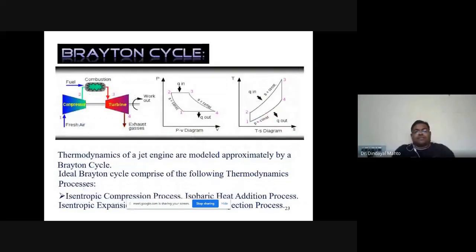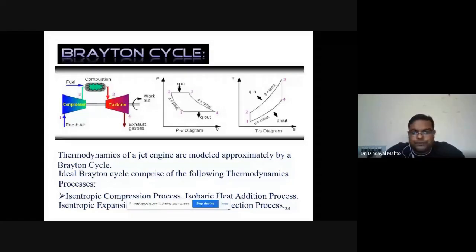So if we look at the cycle, we want to analyze this. It works on the Brayton cycle, and the Brayton cycle is an air standard cycle which will have four processes, two reversible adiabatic processes, particularly reversible adiabatic compression in the compressor from 1 to 2, and reversible adiabatic expansion in the turbine from 3 to 4.